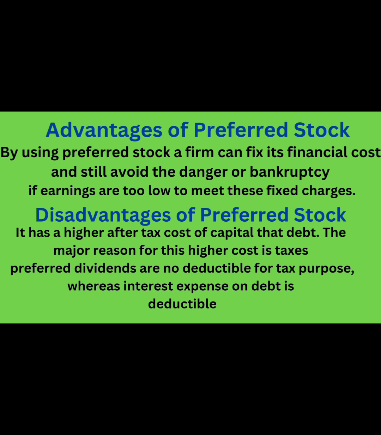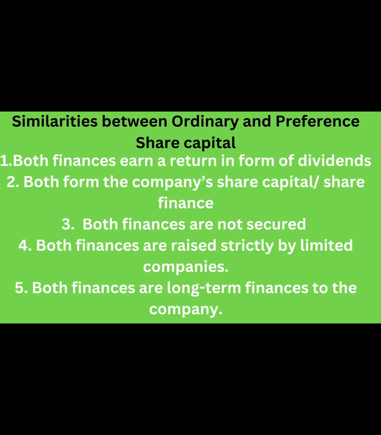The major advantage is that by using preferred stock, a firm can fix its financial cost and still avoid the danger of bankruptcy if earnings are too low to meet these fixed charges. The disadvantage of using preferred stock is it has a higher after-tax cost of capital than debt. The major reason for this higher cost is taxes. Preferred dividends are not deductible for tax purposes, whereas interest expense on debt is deductible.